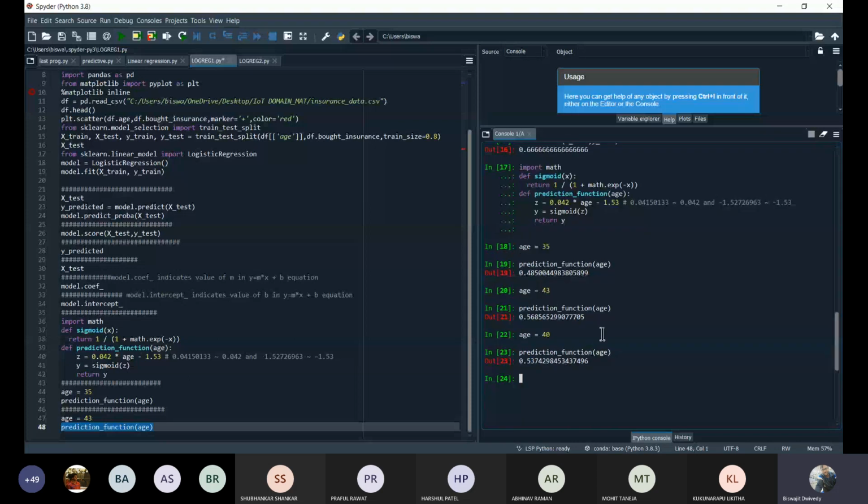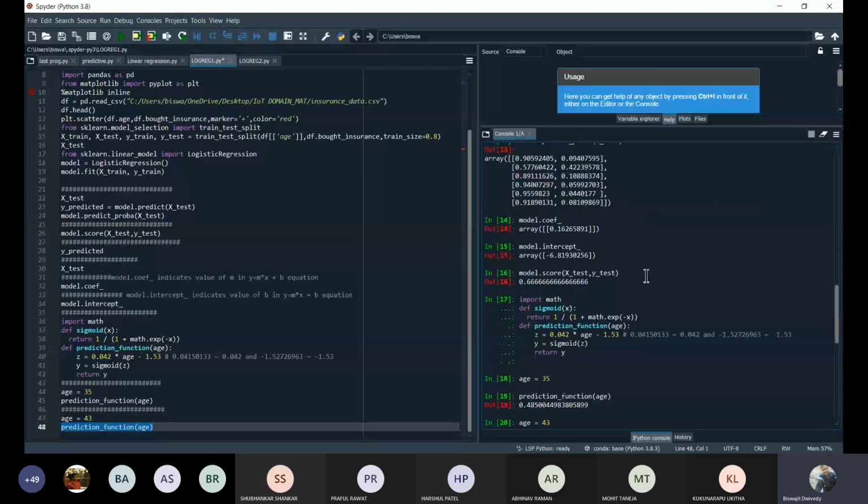So you can also predict the thing if you're directly writing the code. This is all about this example, how we can find out the chances of buying insurance for people of different ages. Suppose you're asked to find the probability of getting the insurance for people of different ages. At that time you can use these types of things.